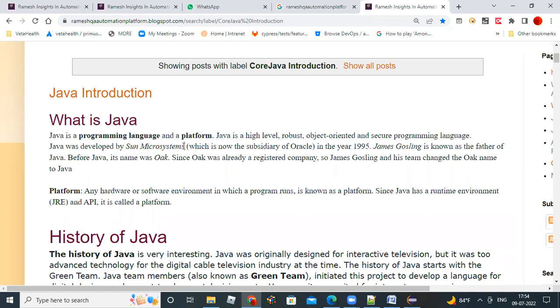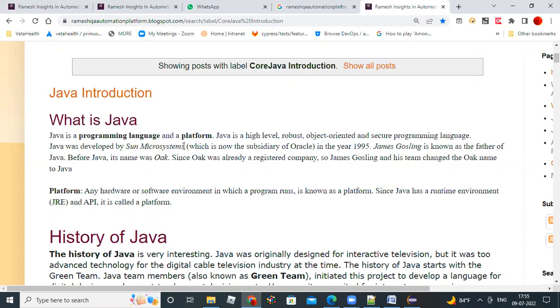Now, Sun Microsystems was acquired by Oracle company, so there is no Sun Microsystems now. Till Java 7, Sun Microsystems released all the versions, Java 1 to Java 7. Java 8 was released by Oracle company. So Oracle took over Sun Microsystems, and Java is now a product of Oracle. There is no Sun Microsystems at all.